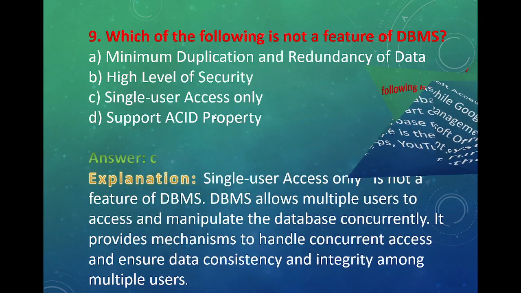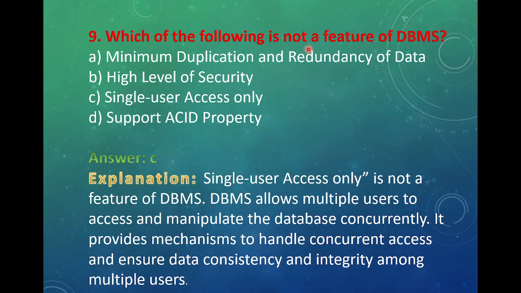Next. Which of the following is not a feature of DBMS? Minimum duplication and redundancy of data, high level of security, single user access only, support ACID property. Answer is C, single user access only. Explanation.